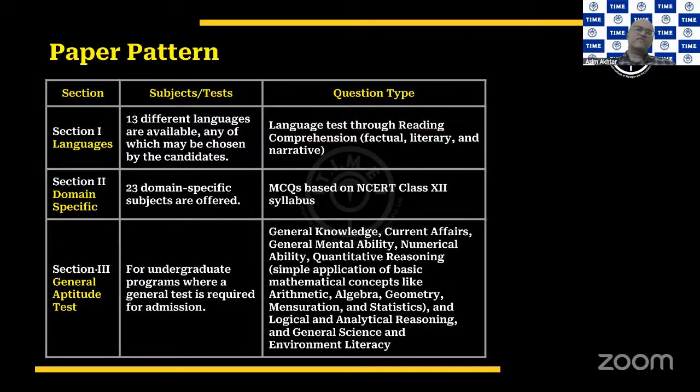The second section is very important. This is domain specific. There are 23 domain specific subjects that are offered. What are those subjects? I'm going to share with you after some time. But out of these subjects, you have to select subjects of your choice. Now, these subject questions are designed on the basis of the NCERT class 12 syllabus. So they will not go beyond the NCERT class 12 syllabus. They are going to stick with this.